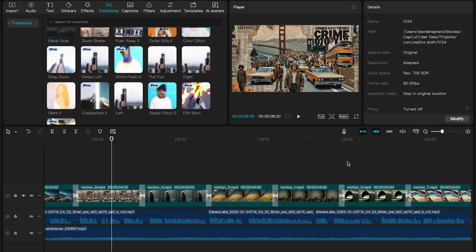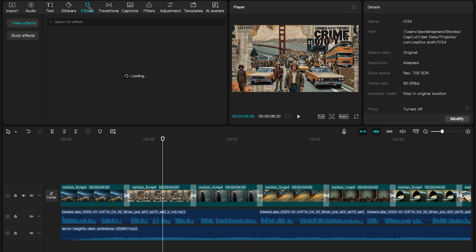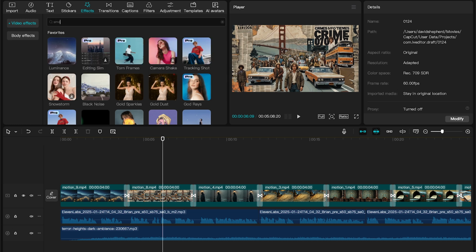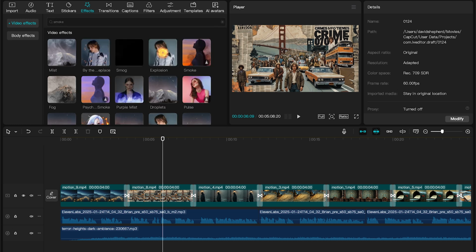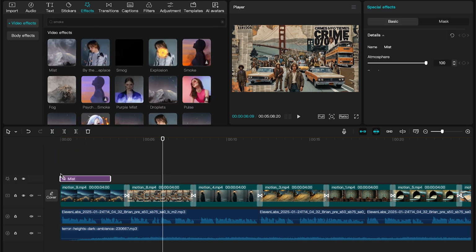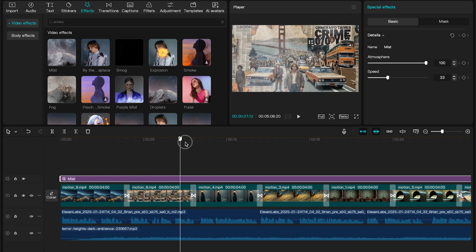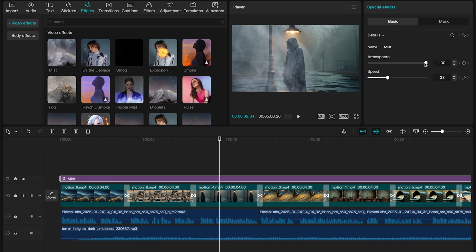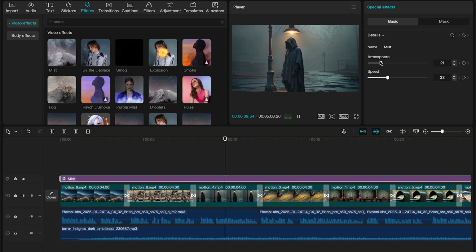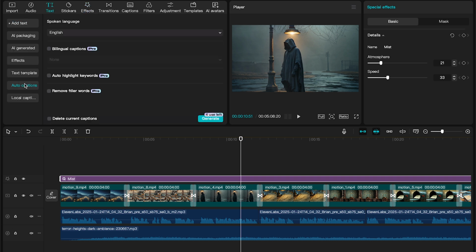Next, let's add some effects to enhance the video. Since our video is about a crime, a smoky effect would work perfectly. Go to Effects and search for smoke. A few options come up, and I like this mist effect, which I think emphasizes the mysterious vibe of the content. Drag it onto the timeline and extend it to cover the whole video. In the top right, adjust the atmosphere and speed sliders to make it less intense. Our video is looking good, but stick with me. I've got a few more tricks to share, plus I'll show you how to export properly.